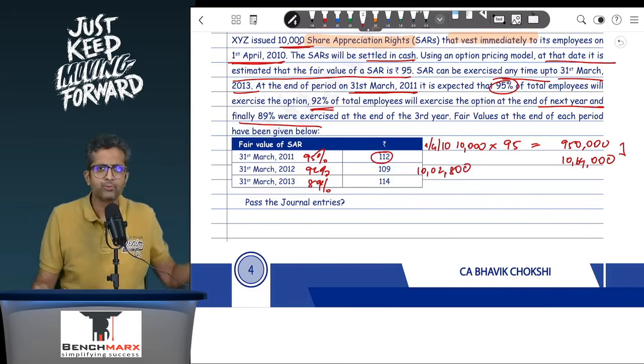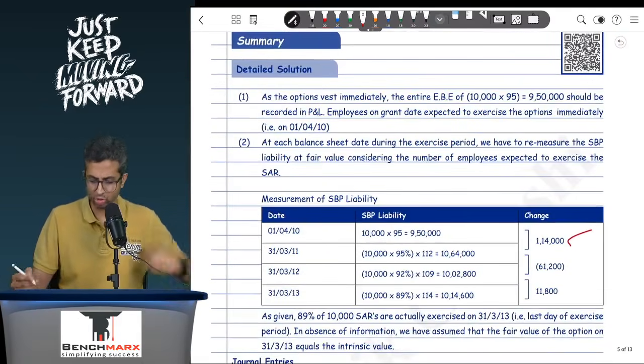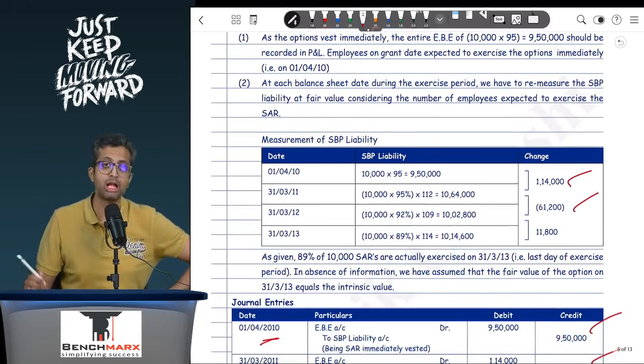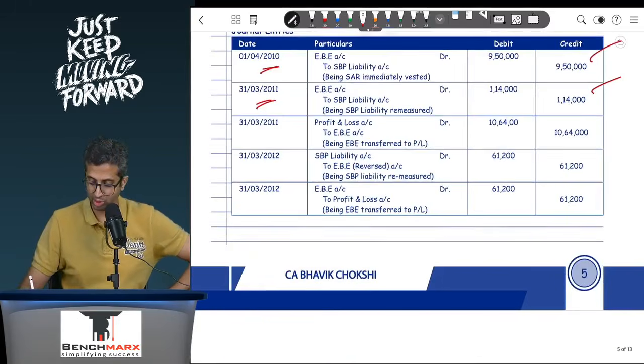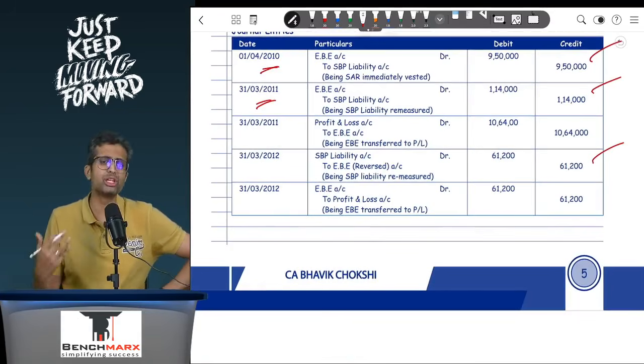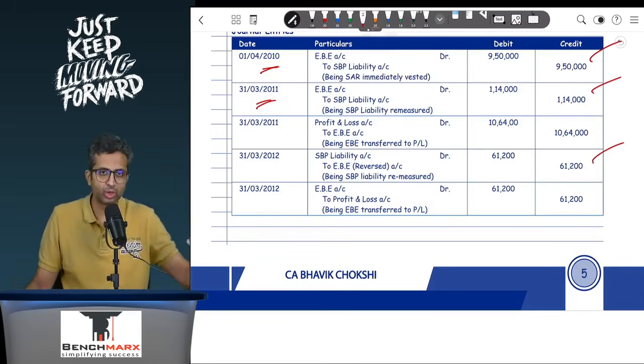So be it. You have to measure the fair value, which is the most reliable value. So that is 61,200 reduction, that is SBP liability account debit to EB, basically a reversal. If you go and see, that is 61,200 over here. And then when you actually go to the last year, there are two ways in which you can solve. Both of them will ultimately give you the same answer.